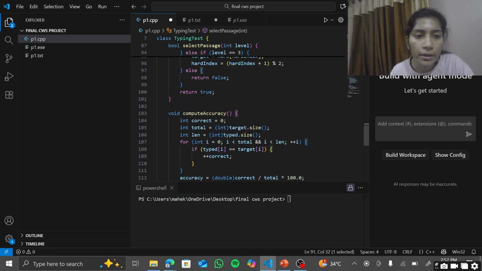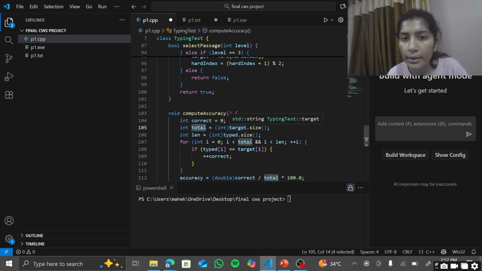And after that we'll compute accuracy. We just defined a variable called correct, of data type integer, equal to 0, and then we'll have a total and a length. In the total we'll have target dot size, meaning how many characters we have in the targeted statement, and in length we have typed dot size.